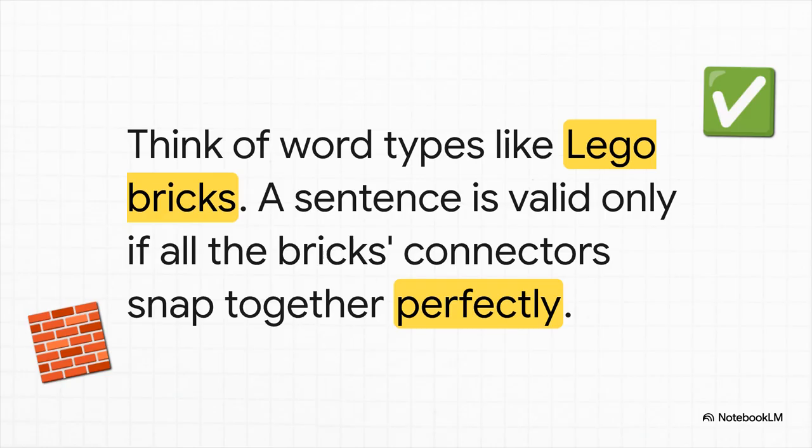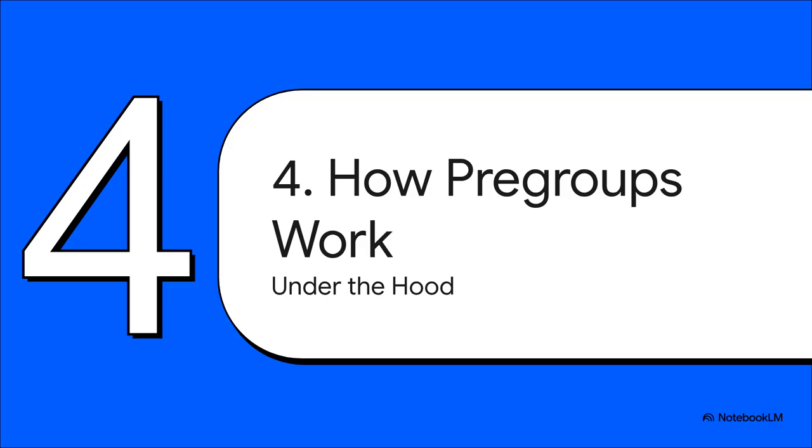To make this even clearer, let's use an analogy that I think makes this whole thing click. Imagine word types are like Lego bricks. Each brick has specific connectors, the bumps on top and the holes on the bottom. A sentence is grammatically correct only if you can line up all the word bricks and they snap together perfectly with no leftover connectors. So how does this whole Lego system actually work in practice?